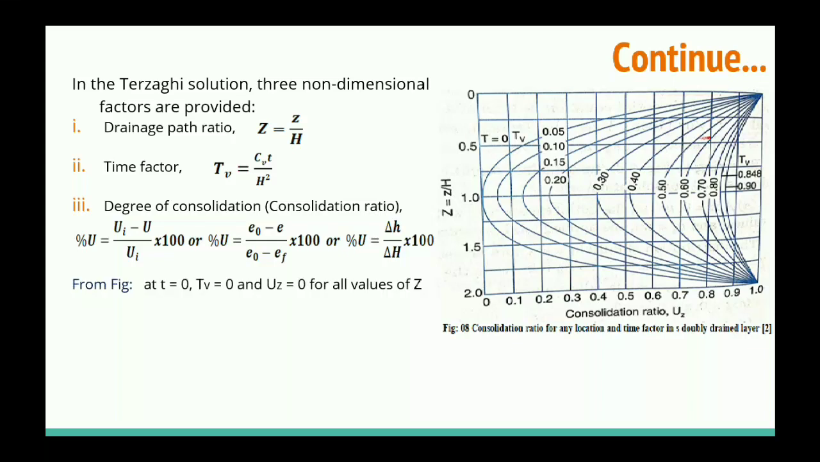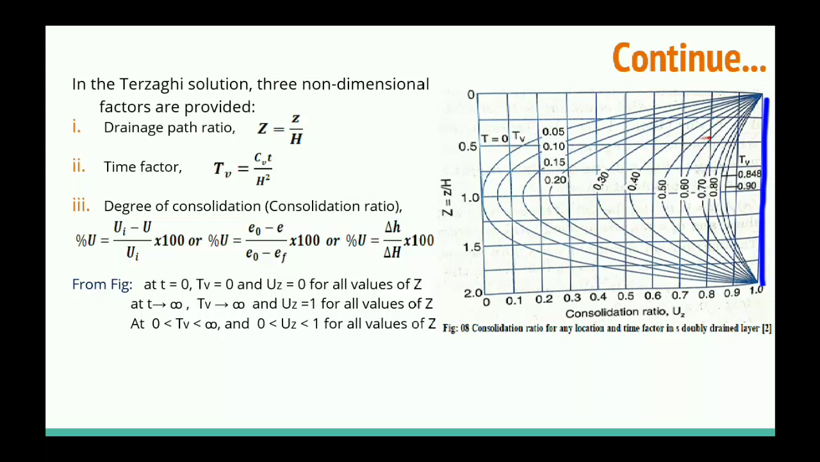So from this figure we can say at t is equal to 0, so we will put the value of t, we can get the time factor Tv is 0, and Uz is 0, means degree of consolidation is 0 in terms of fraction. At t is equal to infinity, Tv will be infinity because Tv is proportional to the time t. So the degree of consolidation is 100%. In terms of fraction we can write 1.